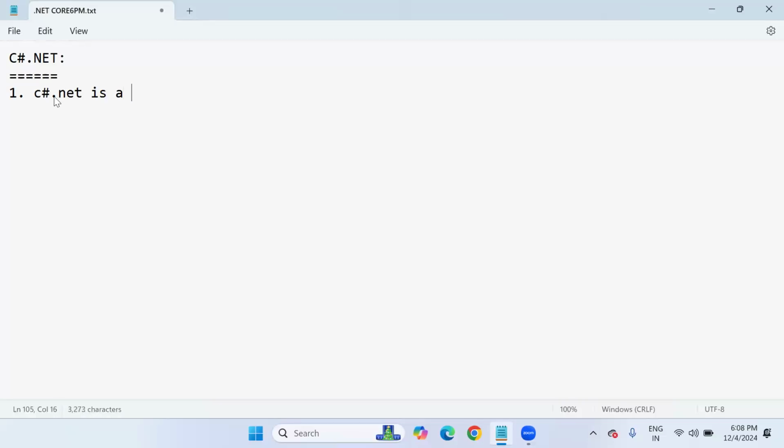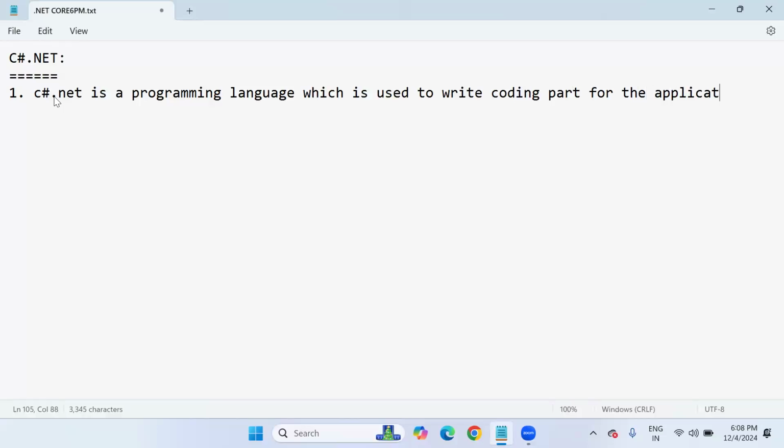C#.NET is a programming language which is used to write the coding part for application development. So it is a programming language.